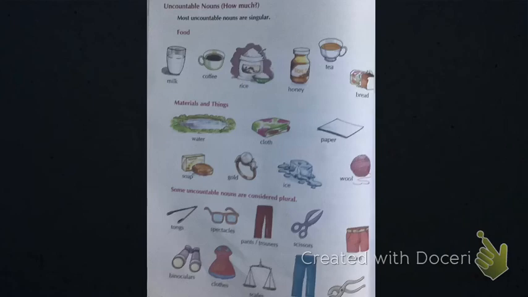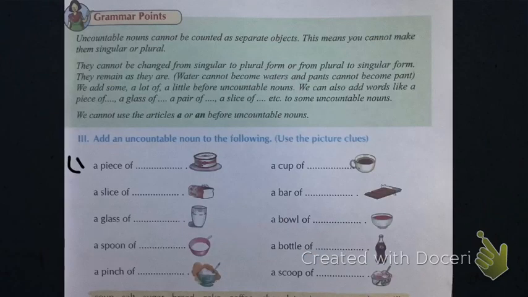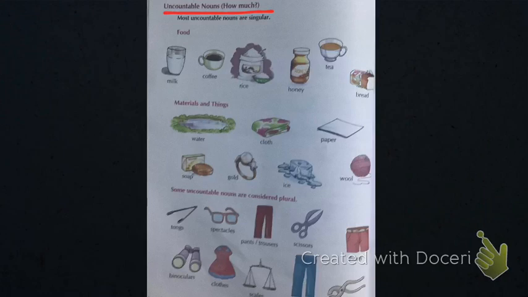Then uncountable nouns. With uncountable nouns we use how much. Like how much milk, how much coffee, how much rice. And students, milk cannot be counted, so it is a singular noun. Coffee cannot be counted, rice cannot be counted, honey cannot be counted. You can only measure this. You can say one cup of milk and one glass of milk. You cannot say one milk or two milk. It is wrong. You cannot say one coffee or two coffee.